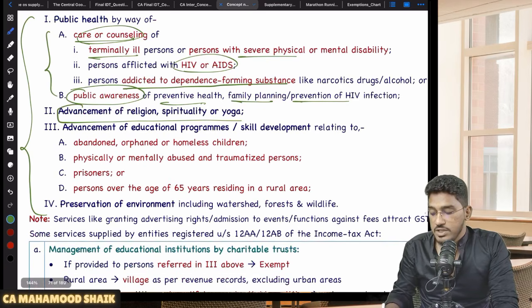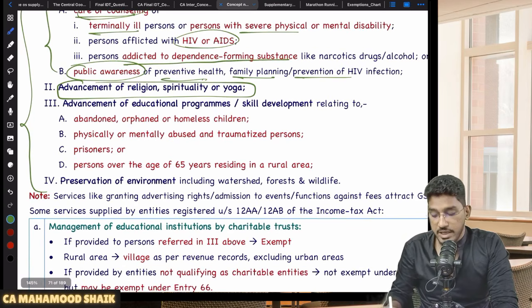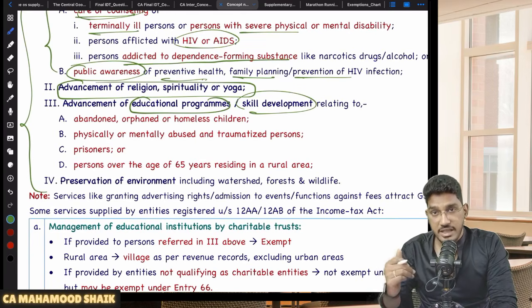Then advancement of religion, spirituality, or yoga. If an entity is doing activities by way of advancement of religion, spirituality, or yoga, those activities will also be considered charitable activities and the exemption will be there. Then advancement of educational programs or skill development. The activities relating to advancement of education, that means they are engaged in providing education or in doing skill development. For whom, sir?